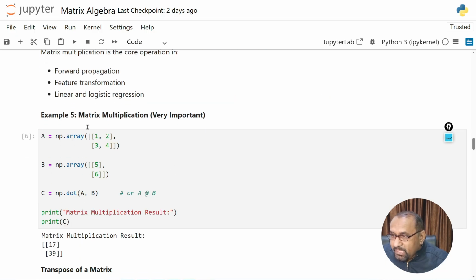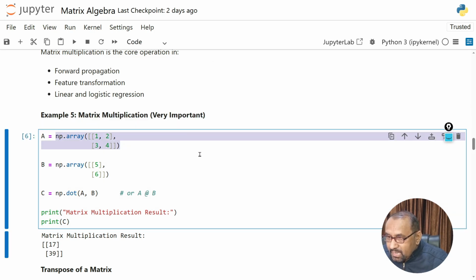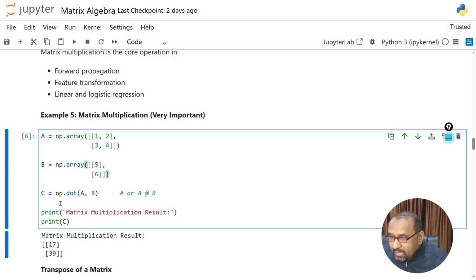Okay, so here we can have the example matrix multiplication. Here we are taking matrix A, whose elements are 1 2 3 4, and that of B are 5 6, and C is equal to np.dot. Dot is an inbuilt function in NumPy used for the product, matrix multiplication. Here we want to multiply matrix A with B, and the matrix multiplication of these two will be stored inside C, and here we are using the print command